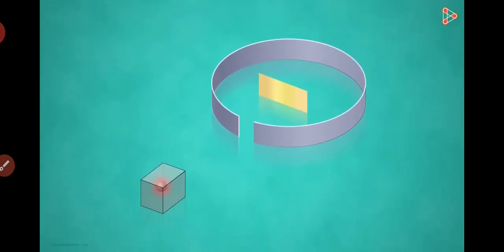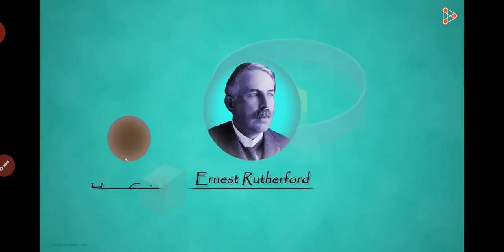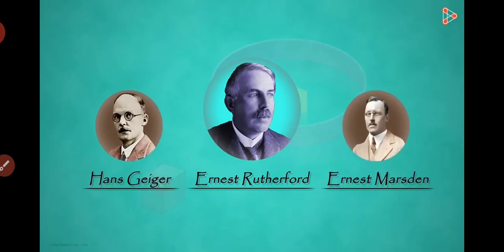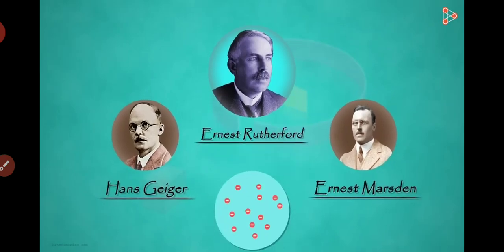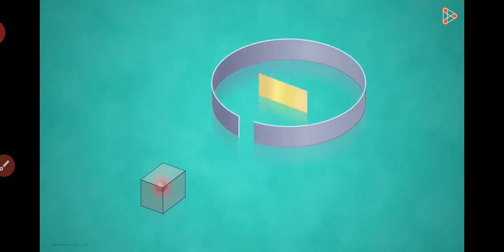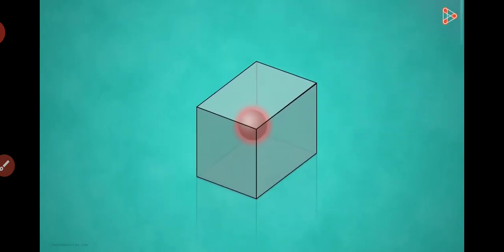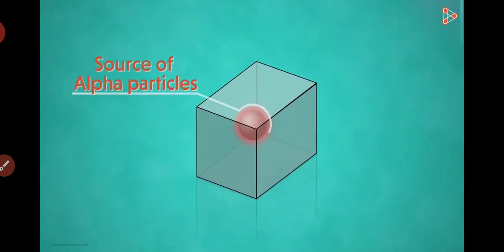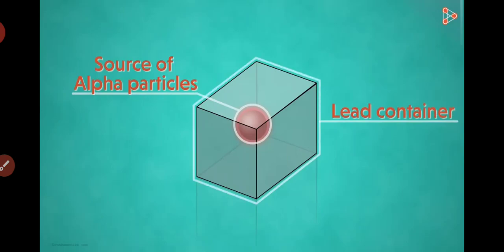The experiment was carried out by Rutherford along with Hans Geiger and Ernest Marsden. It was a breakthrough in the field of chemistry which helped him understand the structure of an atom in a more accurate manner. This is how the setup of his experiment looked. As we can see here, he used a source of alpha particles locked in a lead container with a very small slit. This ensured that the alpha particles only came out through a small opening and traveled in a straight line.